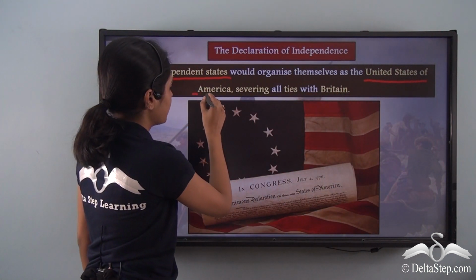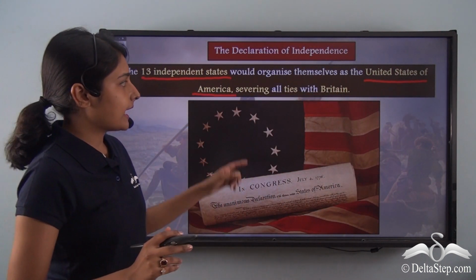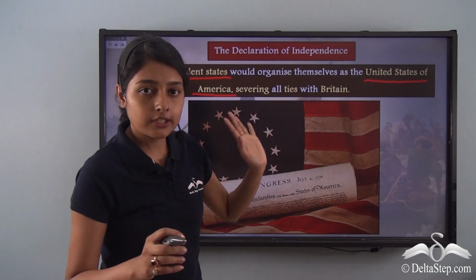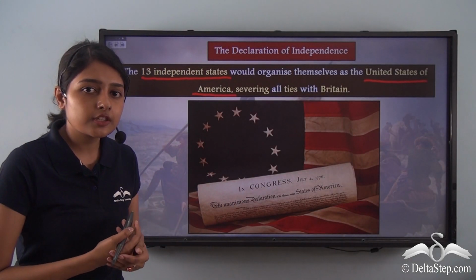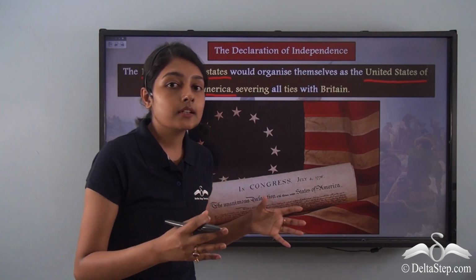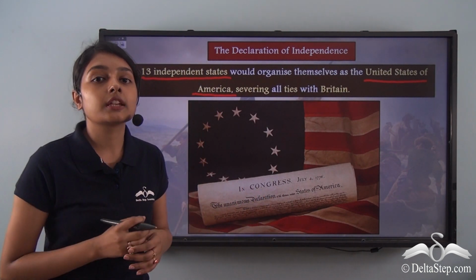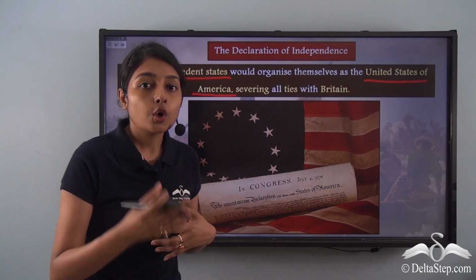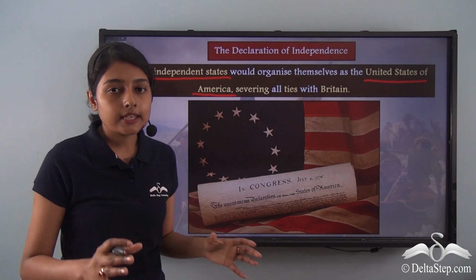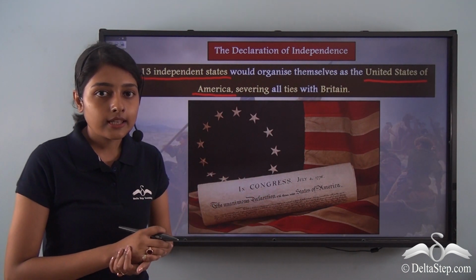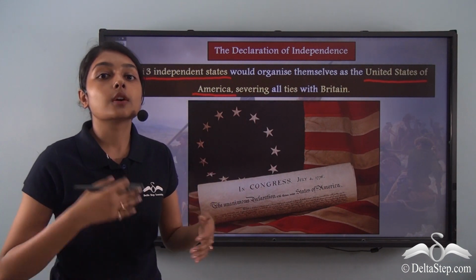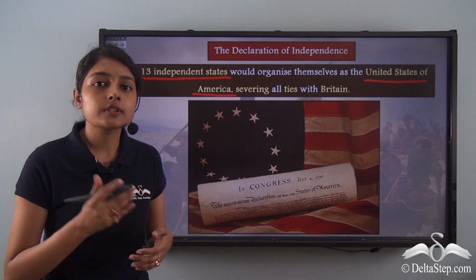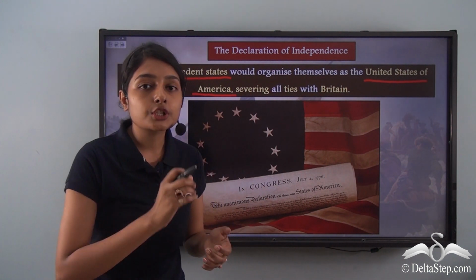of America. We have already discussed that this United States of America had broken away all sorts of ties with Britain. Now, what was this United States of America? This is the moment of the birth of the nation that we know as the United States of America. It is an independent, autonomous political unit. It is an independent territorial unit that has its own government, its own administration. This means that the United States of America was no longer under the British colonial rule.